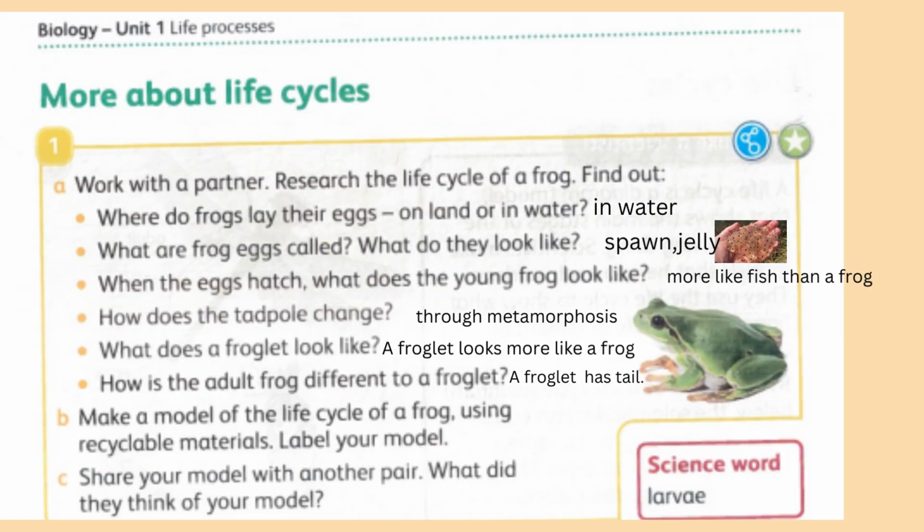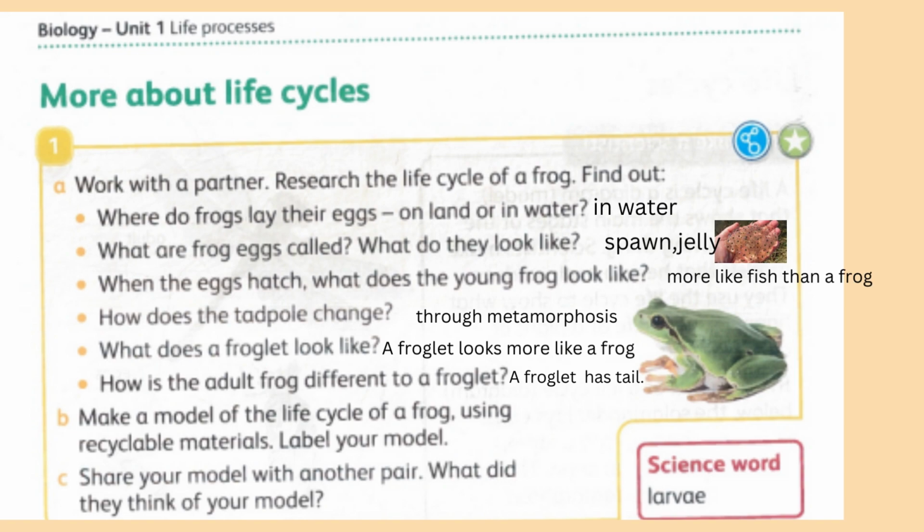Now, more about life cycles. 1. A. Work with a partner, research the life cycle of a frog, find out: where do frogs lay their eggs, on land or in water? Answer is in water. What are frog eggs called? They are called spawn. What do they look like? They look like jelly.